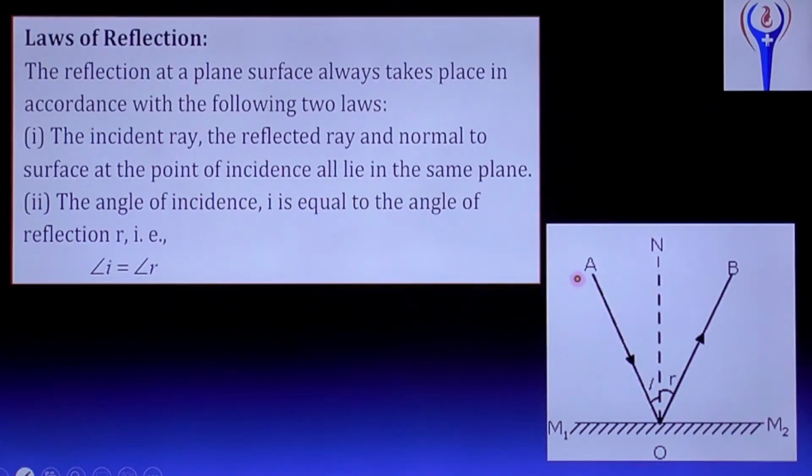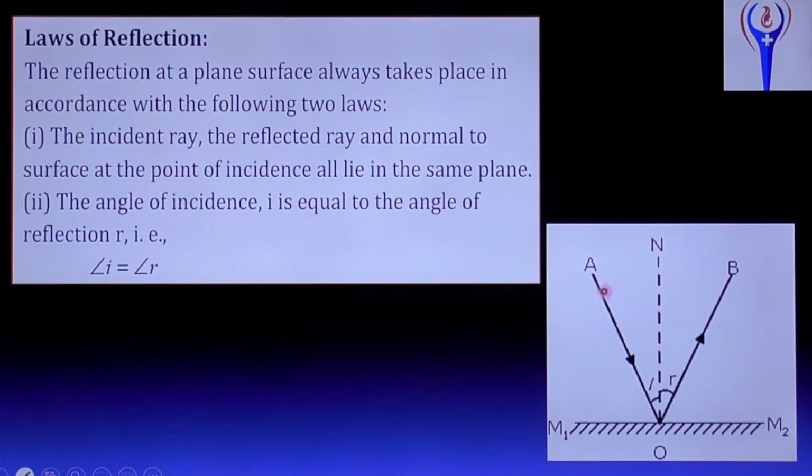And the angle of reflection is the angle between the reflected ray and the normal. That is the angle of reflection. And the angle of incidence is always equal to the angle of reflection. This is the second law of reflection.